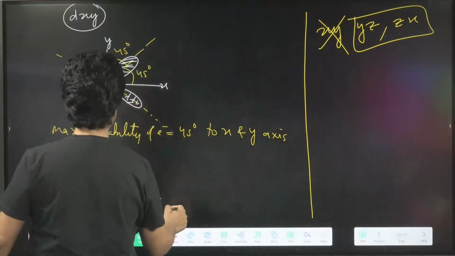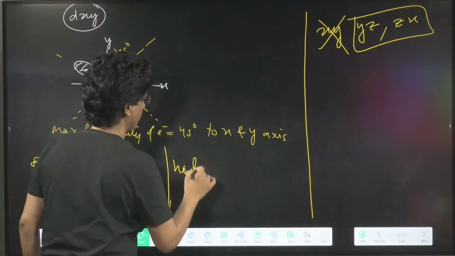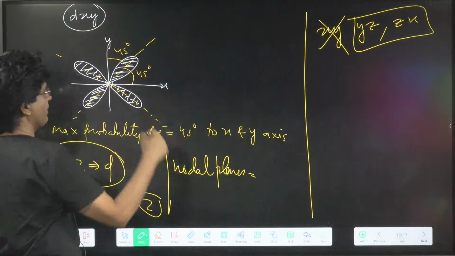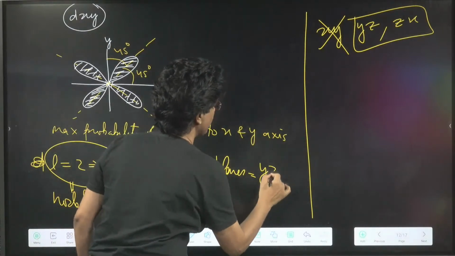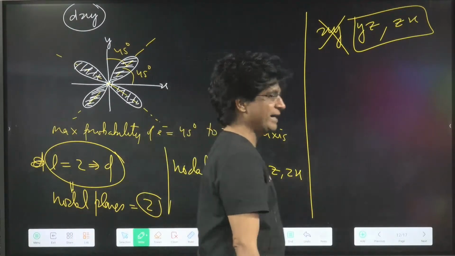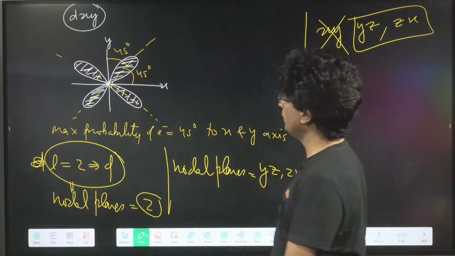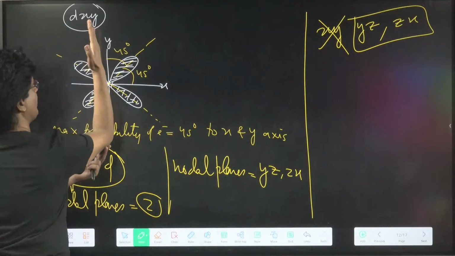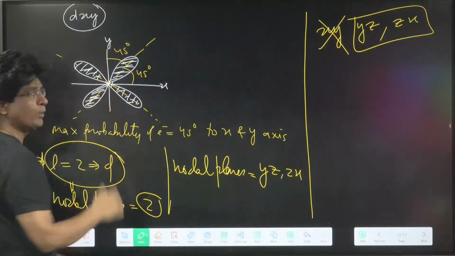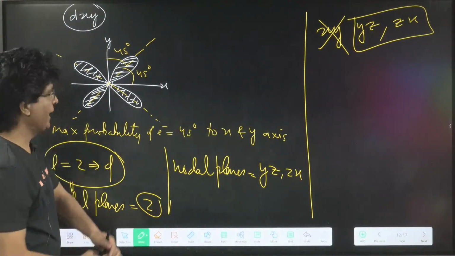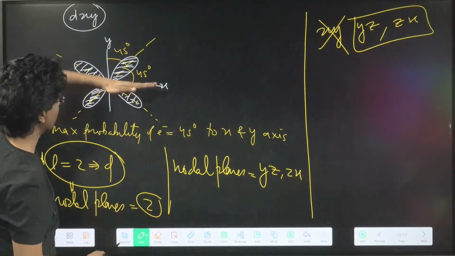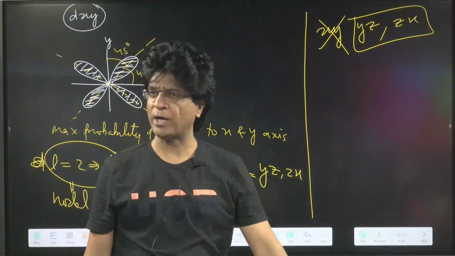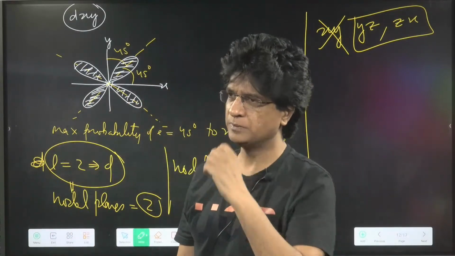So the nodal planes for dxy will be yz and zx. See, z is this way, so the y and z axes can pass through the nucleus. Yes or no? And for xz, again this horizontal line can pass through the nucleus without cutting the electrons. Yes or no?